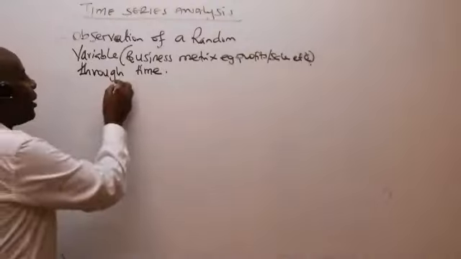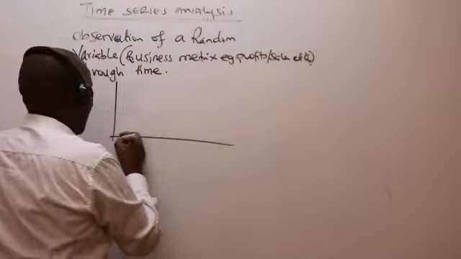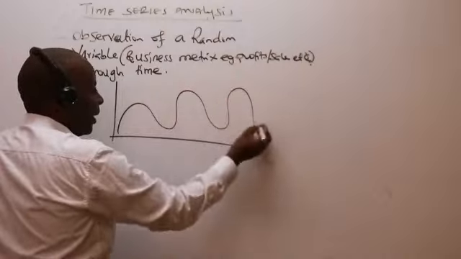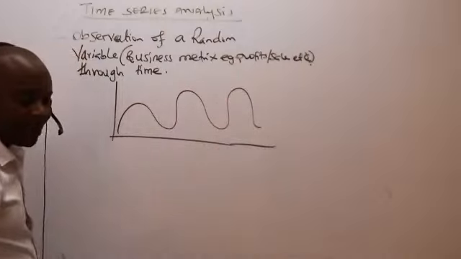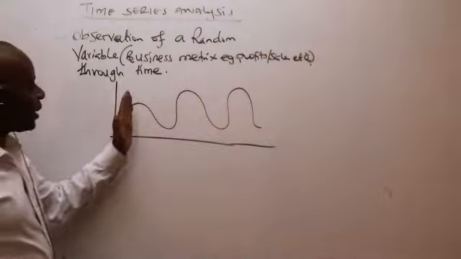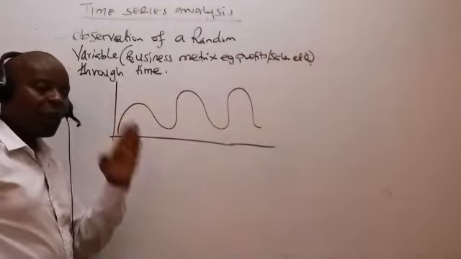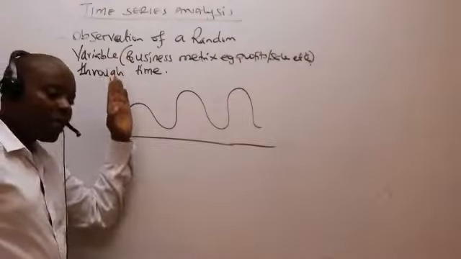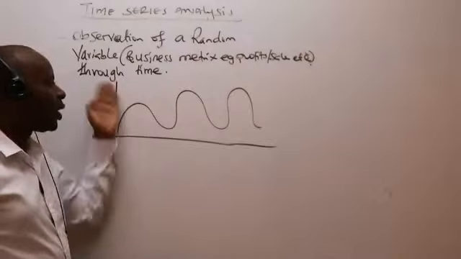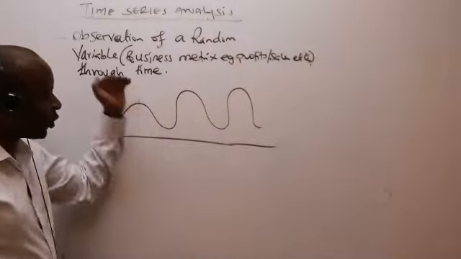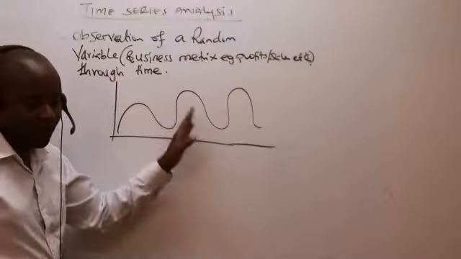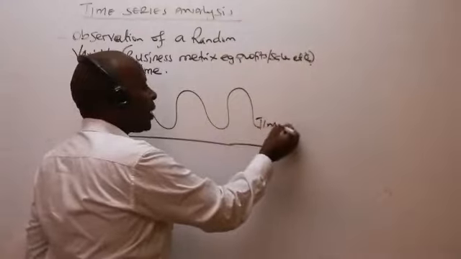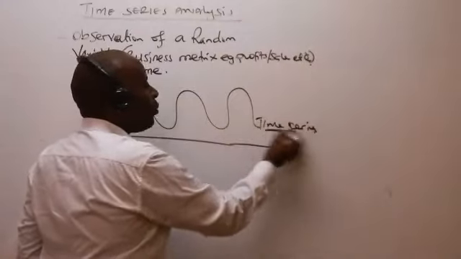Ladies and gentlemen, pictorially, if I was to capture this, this is how my time series will look. It will keep on depending on time, such that we'll have some days on which sales of a supermarket are peak days, some weeks which are peak weeks. For example, at the end of the month, we expect sales to be very high. And then, of course, in other seasons, our sales dip like that. So this is what we call a time series, which we expect to be varying.